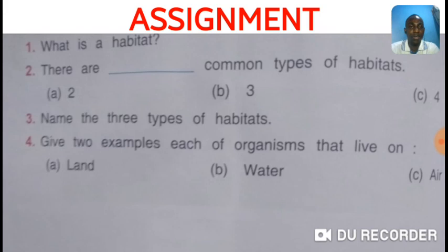I have a bonus question for you. Explain the following habitats. One, terrestrial habitat. Two, aquatic habitat. And three, don't write it down for me.